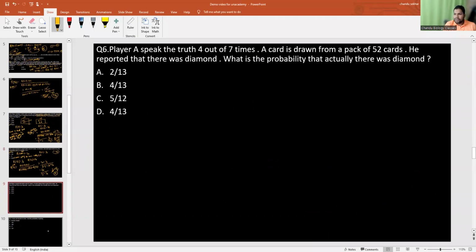We have another question also that is based on the same concept. Player A speaks the truth 4 out of 7 times. And it means he will tell a lie 3 out of 7 times, because total is 7. 4 times he is telling the truth, the rest of the 3 times he will tell the lie. Now a card is drawn from a pack of 52 cards. And he reported that it is a diamond. So how many diamond cards are there? A total of 13 are diamond cards. Club, spade, heart, diamond, so each one will be 13, 13, 13.